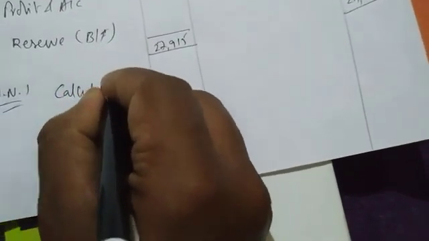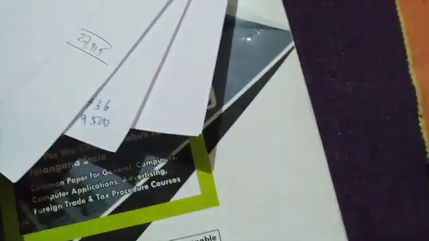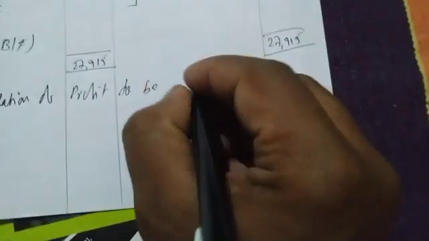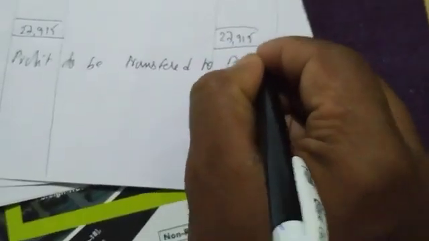Okay, so we want to see how much profit should be transferred. So working note number 1, calculation of profit to be transferred to profit and loss account.